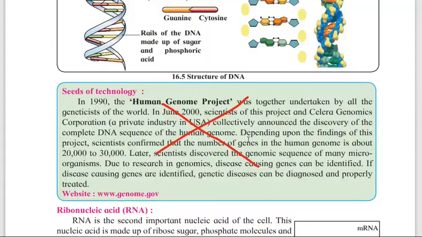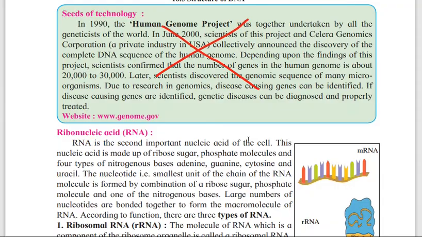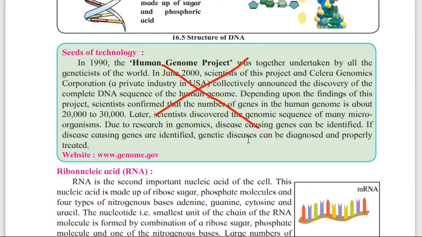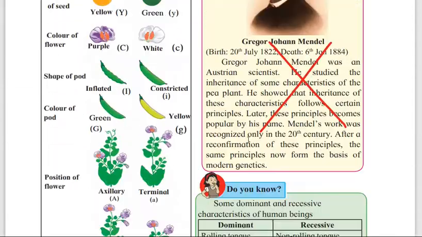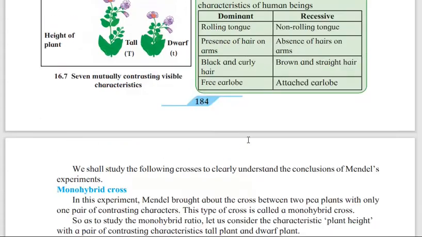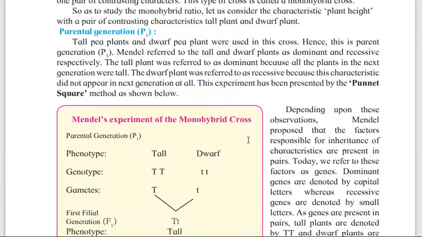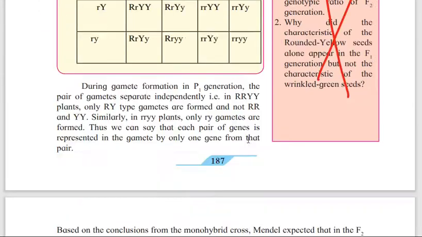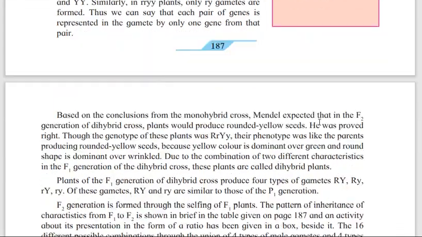181, this all is there, DNA. And then here page number 183, seeds of technology is not there. This paragraph, see again I'll show you. Seeds of technology, 183 page number. Then 184 again an introduction of scientists is not there. Then 185 you have to do all. 186 again you have to do all. 187 here see one use your brain power they have given, so that is not there.